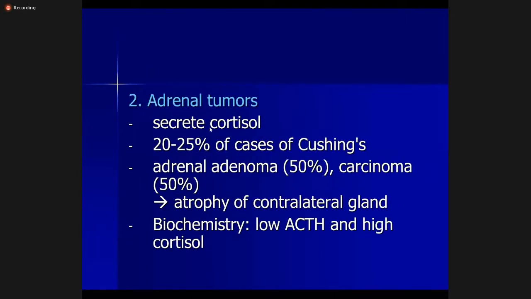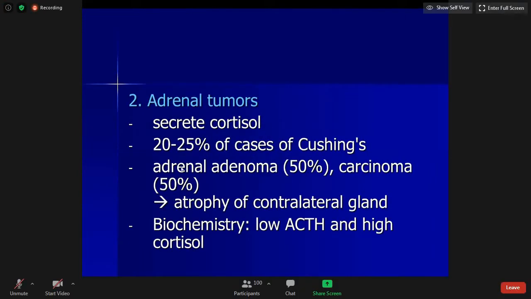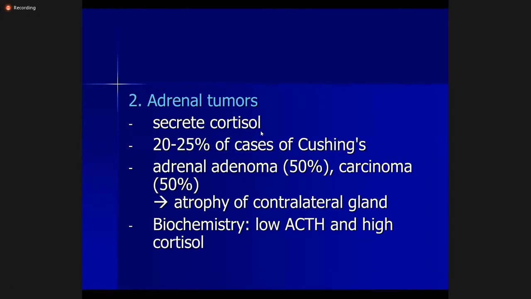So the second cause is adrenal tumors which secrete cortisol. They are found in 20 to 25% of cases of Cushing syndrome, and there is usually an equal incidence of adenoma and carcinoma. When there's an adrenal tumor, it can be visualized on radiology or MRI of the patient, and it causes atrophy of the contralateral gland.